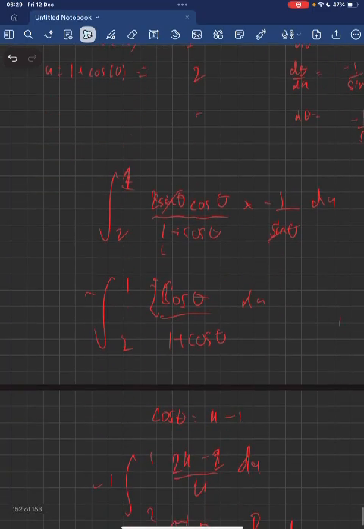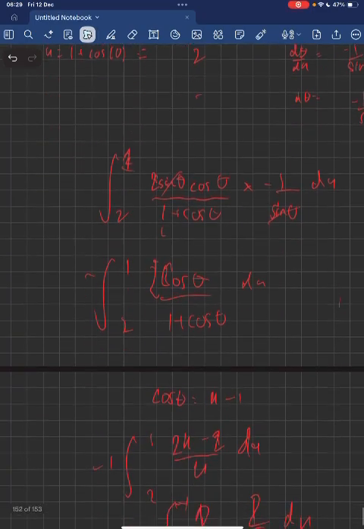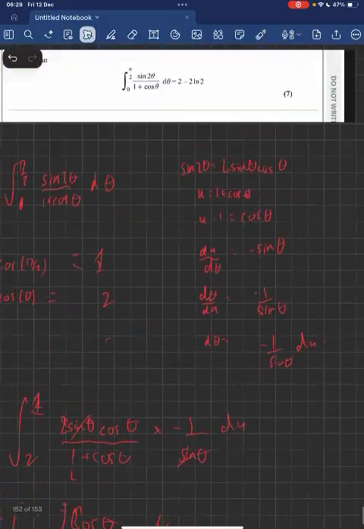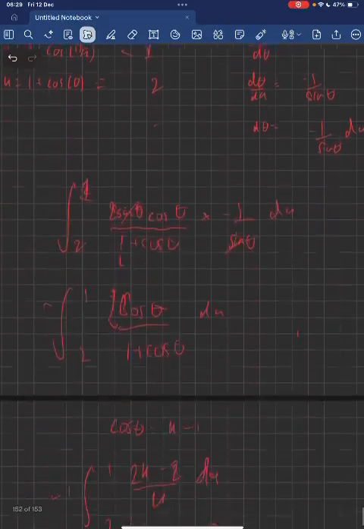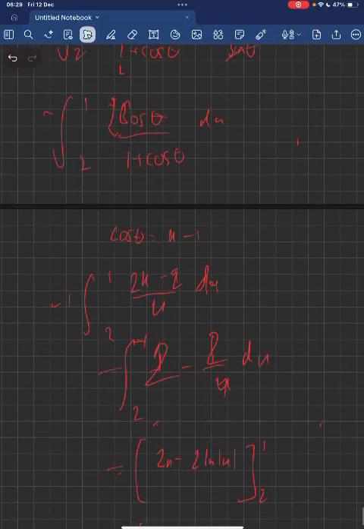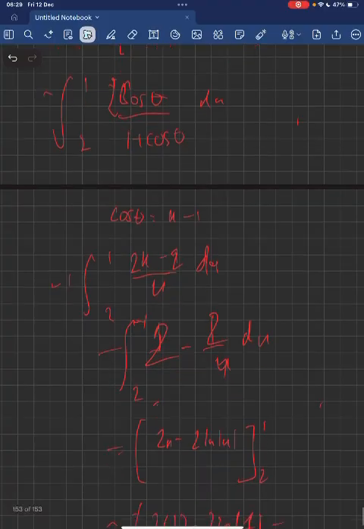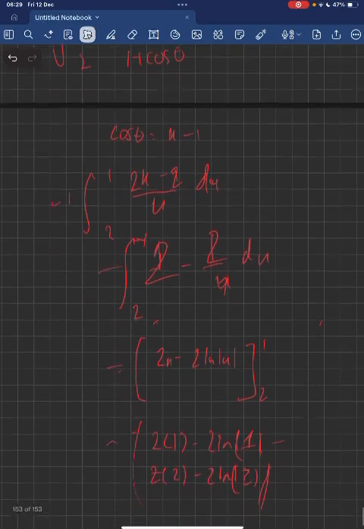So cos θ equals u minus 1. So I can substitute 2u minus 2 all over u, because 1 plus cos θ is equal to u. Okay, and now it's just 2u minus 2 over u. So we can split the numerator into 2 separate fractions, 2u over u, which becomes 2, and minus 2 over u, which becomes negative 2 over u. So what we need to do now is integrate it. So I get 2u, and then negative 2 over u is the ln type, so it becomes minus 2 ln u.